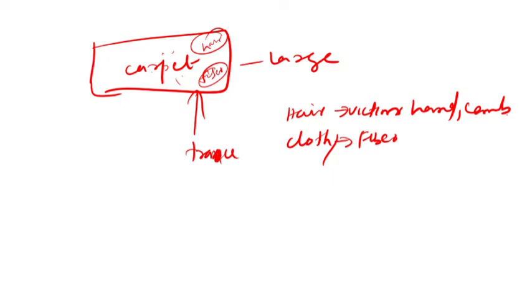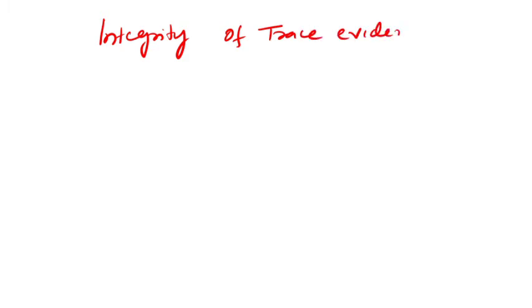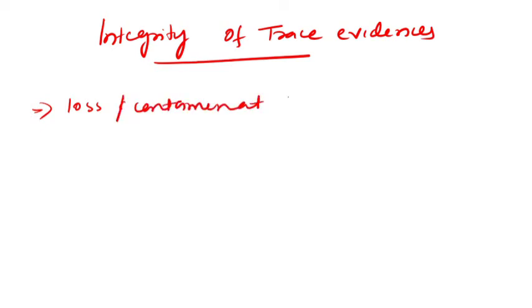Next, we will see the integrity of trace evidences. The protection of trace evidence from loss or contamination is very essential. One of the primary paths of contamination is from the collector of the evidence.